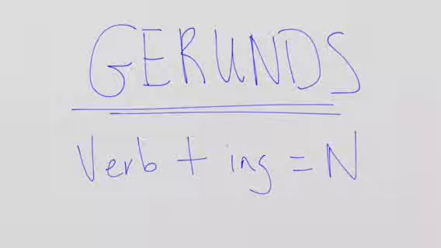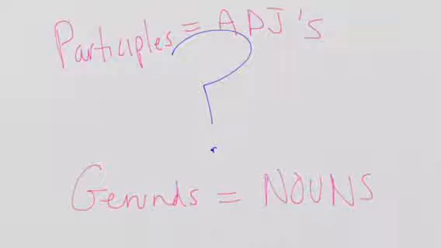So what's the difference between gerunds and participles? Can you think of it? So if you said that participles equal adjectives and gerunds equal nouns, then you are correct. All right, so let's start to process gerunds.